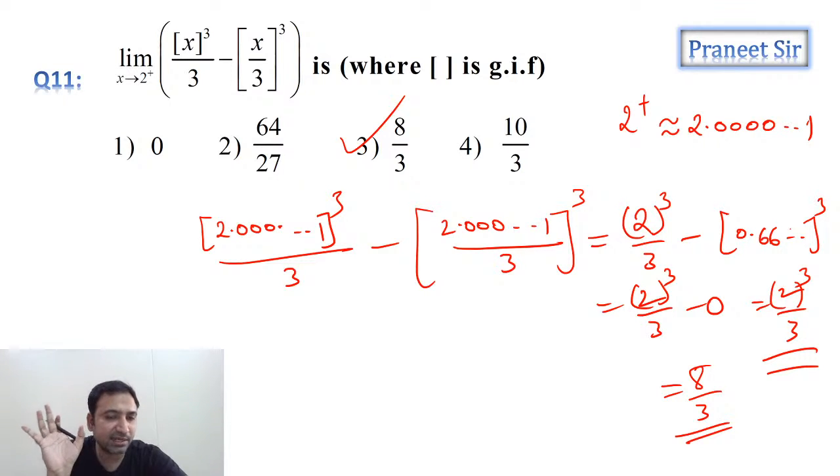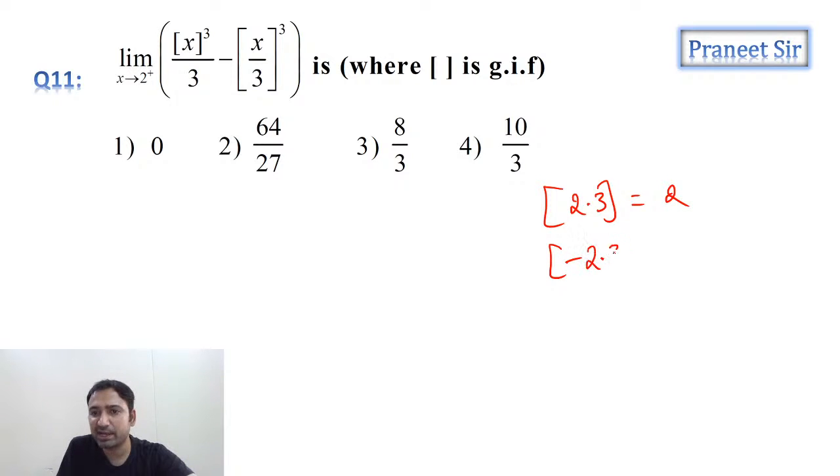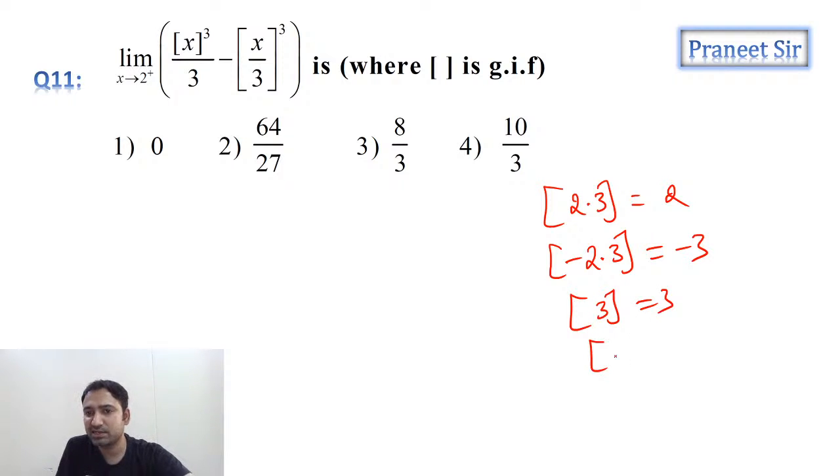What is the greatest integer function? So guys, if you don't know about greatest integer function, I'll give you simple examples, guys. Okay, few examples I'll give. Greatest integer function of 2.3 is 2, whereas greatest integer function of minus 2.3 is minus 3. Greatest integer function of 3 is 3. Greatest integer function of minus 3 is minus 3.